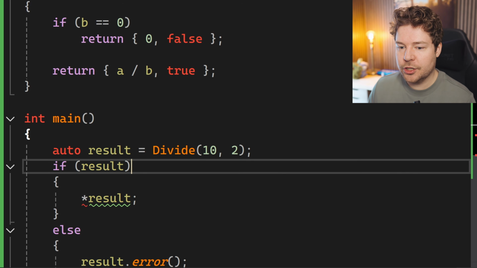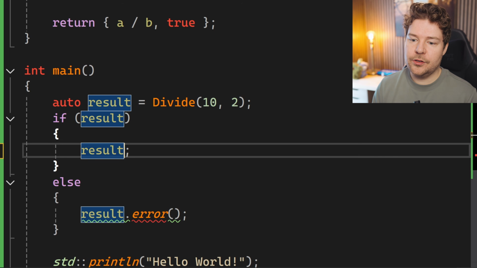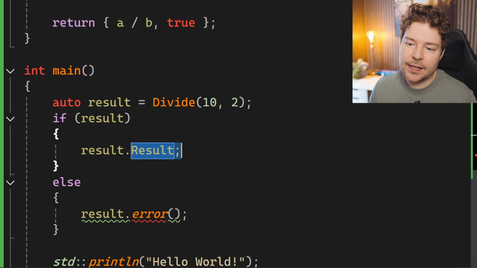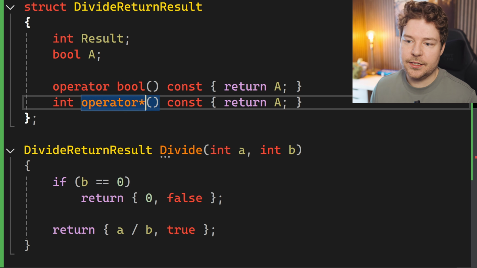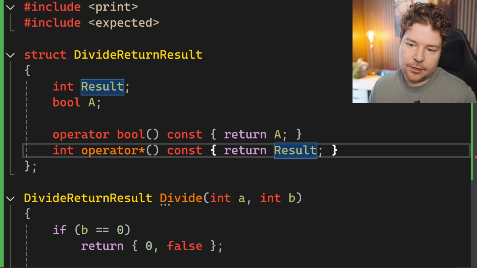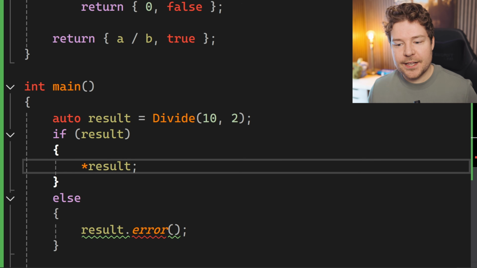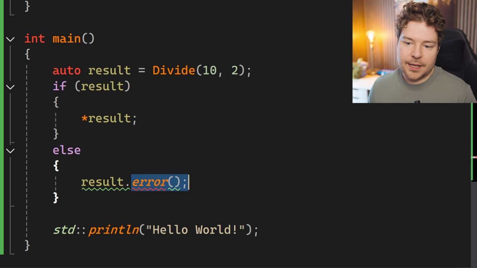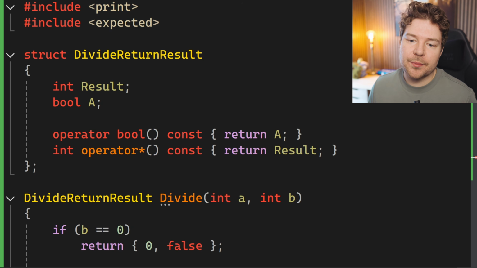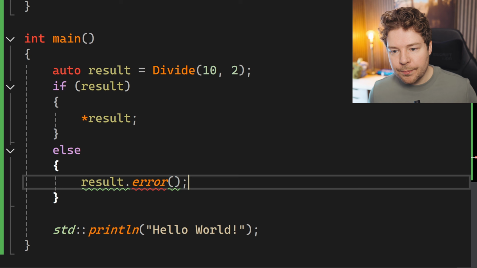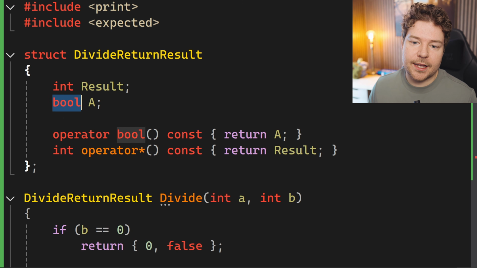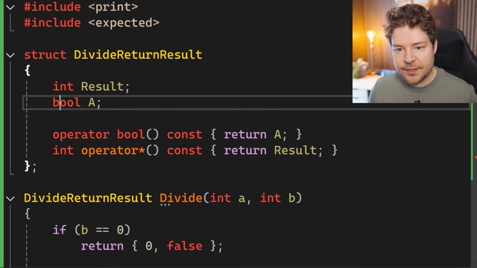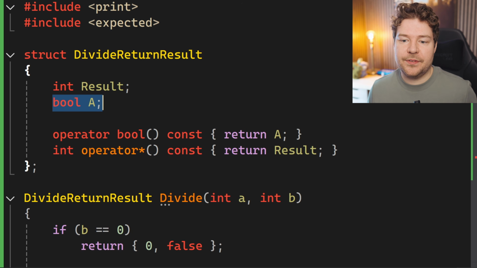You have your result, you can check result like this, and then you simply access the result. And again, if you wanted that same functionality, you could also have an int operator and have it return result. And then check this out. We have the same exact functionality, except obviously instead of .error, I mean, you could implement the .error function and just return a, but we basically have the same functionality. Now, the reason why is because this just stores an int and a bool, both of them in memory. 4 bytes plus an additional byte. We have 5 bytes effectively of this packed struct data that we are actually storing.